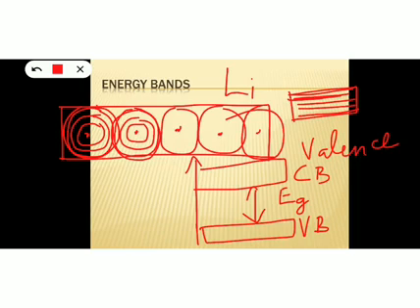Usually electrons will be present in the valence band. When these electrons absorb energy and get excited, they will jump to the conduction band, which is responsible for the conduction. Only when electrons are available in the conduction band does conductivity occur. So this is about energy bands, and how we can explain the conductivity of metals, insulators and semiconductors on the basis of these energy bands. Let's explain that.